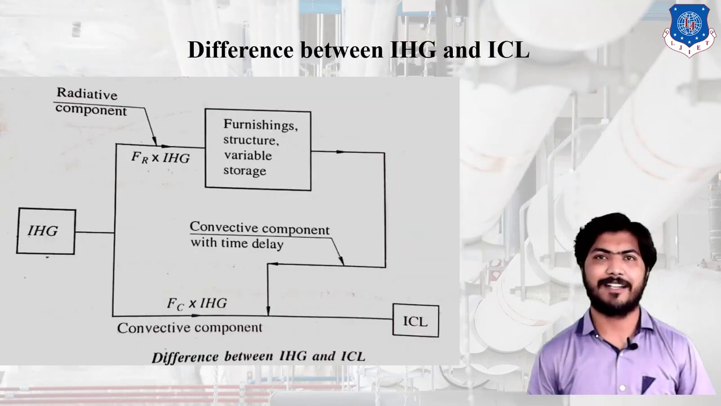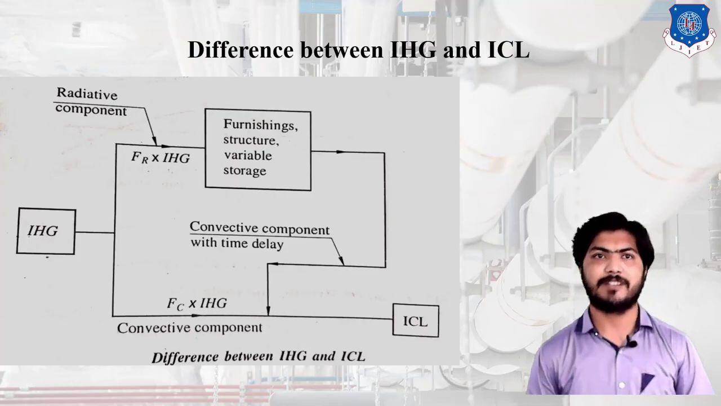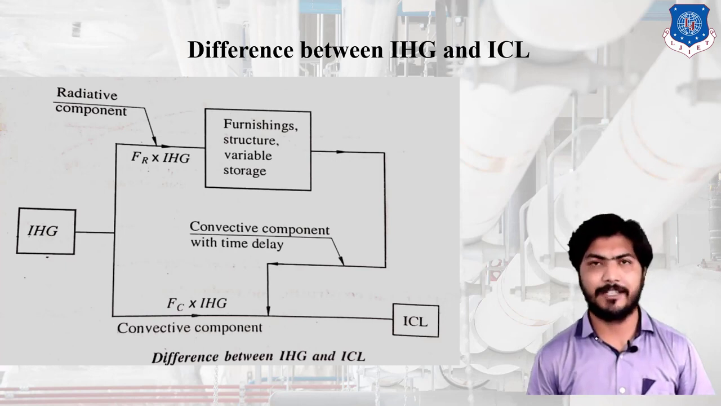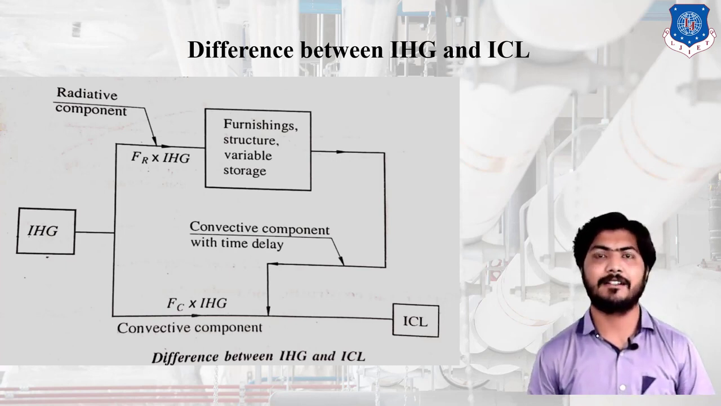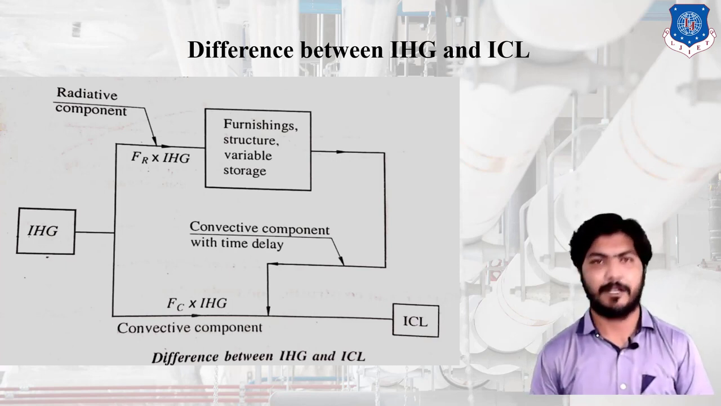Topic is the difference between IHG and ICL. IHG means instantaneous heat gain and ICL means instantaneous cooling load. So first we will understand what is the meaning of IHG. IHG is the rate of heat gain to the conditioned space, or the rate of heat transferred to the room or conditioned space or desired place, known as instantaneous heat gain by the room.